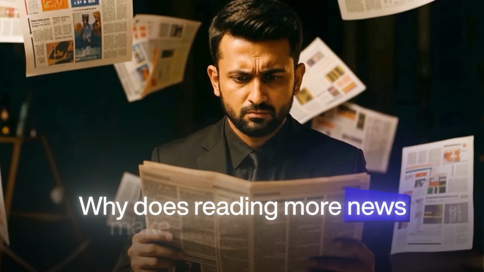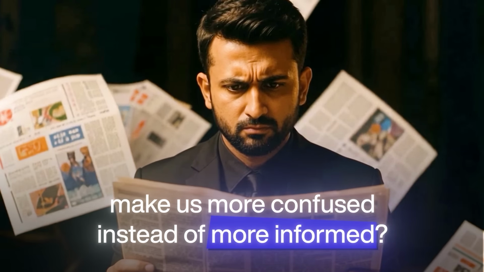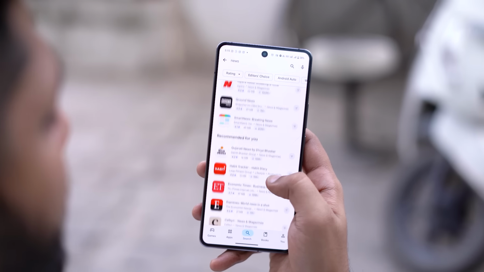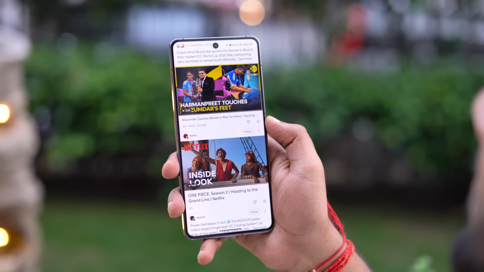Why does reading more news make us more confused instead of being more informed? Look, most apps are designed to maximize your screen time, not your own understanding. They make money from advertisements, and the more you scroll, the more ads you see. And at the end, your understanding is not their priority.